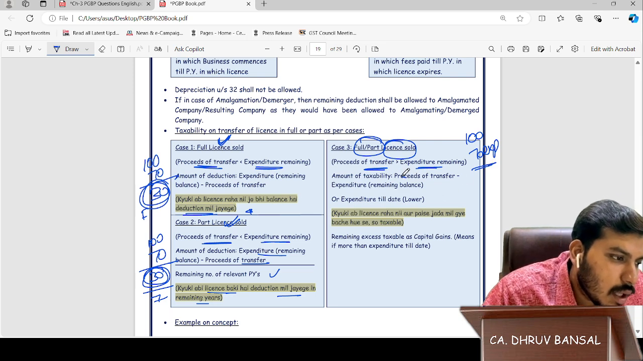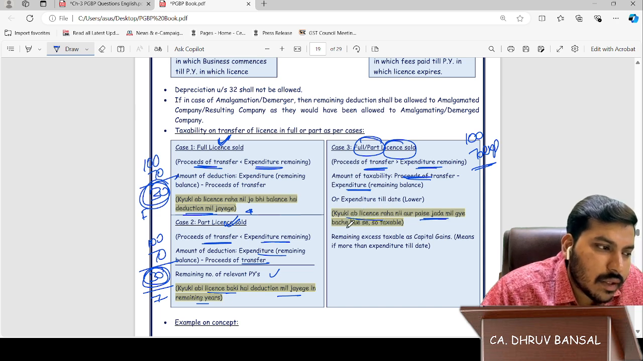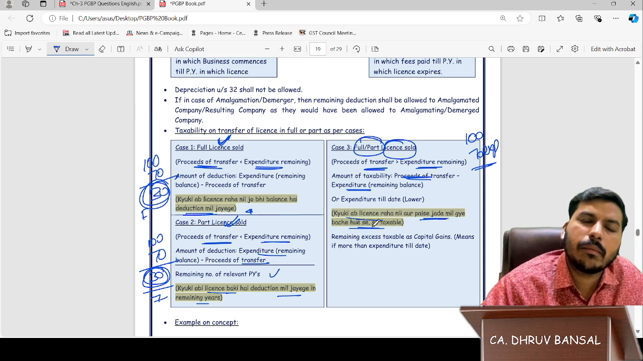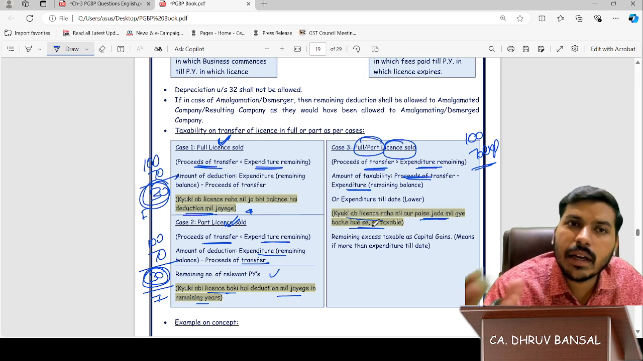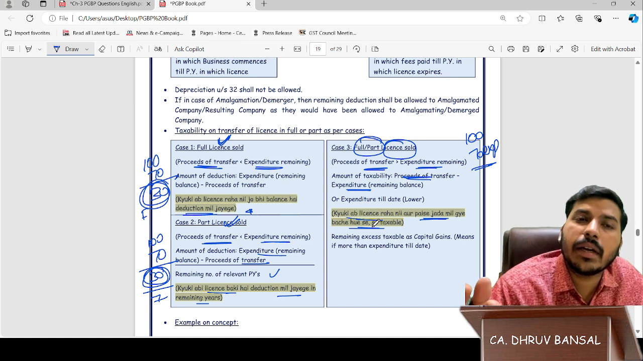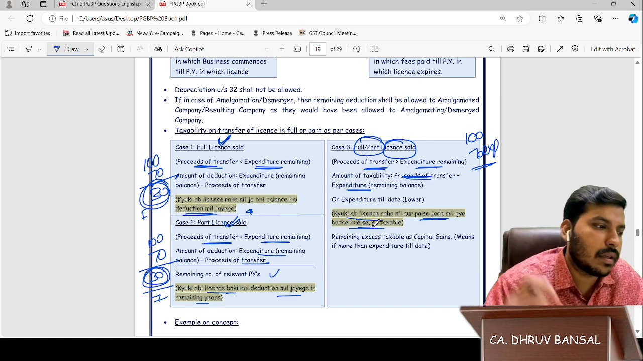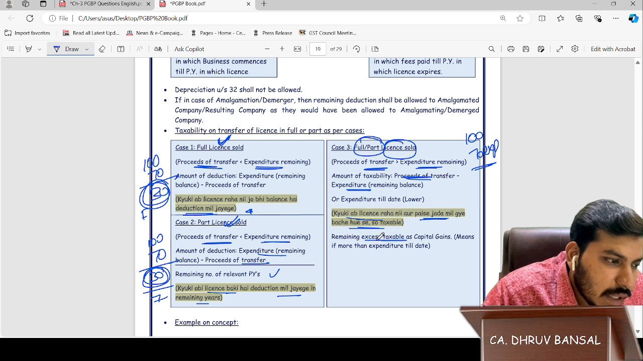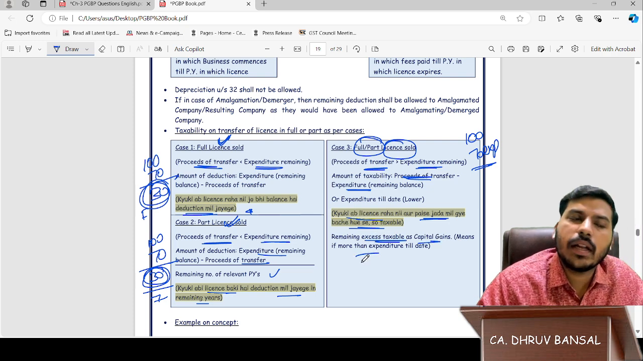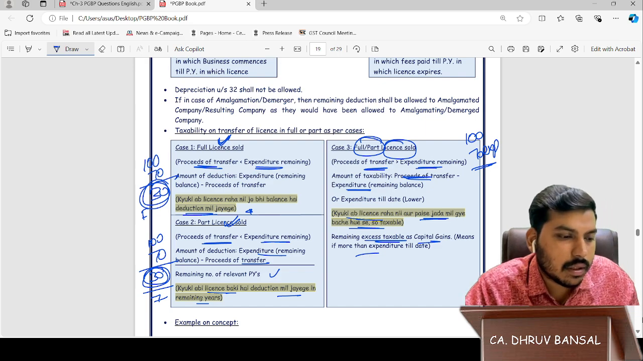Okay, sir. Proceeds minus expenditure. क्योंकि अब लाइसेंस रहा नहीं और पैसे ज़्यादा मिल गए, बचे हुए टैक्सेबल. Because the license is not there and we are getting the full amount and more than the expenditure amount, it gets taxable. Okay, sir. The remaining excess taxable is capital gain. I will tell you this by example. You will get more clarity by example.